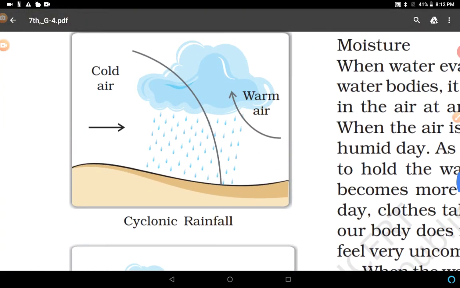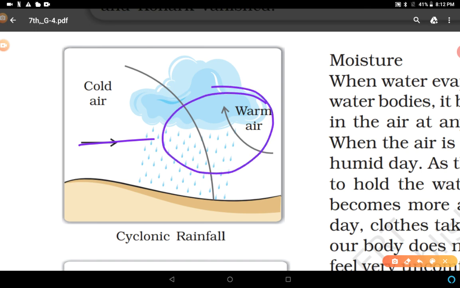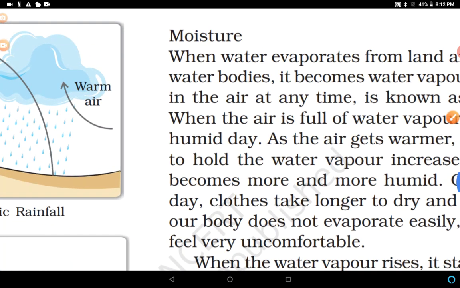The next one is cyclonic rainfall. It is caused by high pressure and low pressure areas. Due to a very high pressure area, the air crosses into the low pressure area, and then it comes to the ground in the form of droplets. It is called cyclonic rainfall.